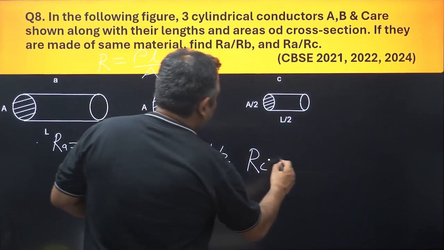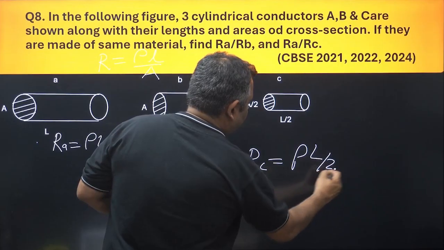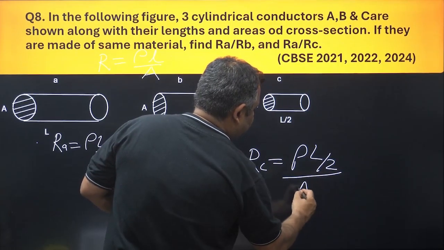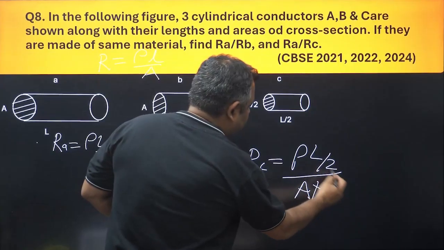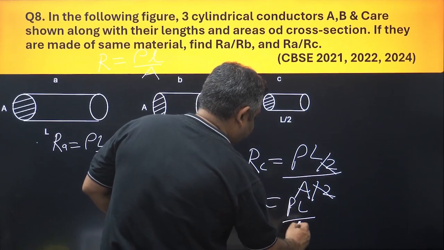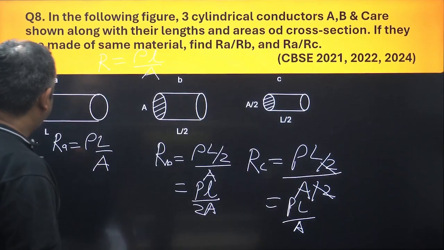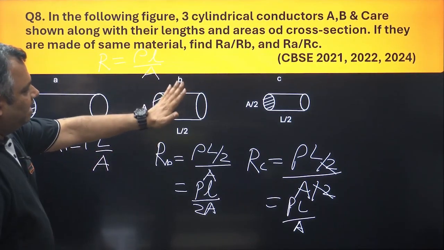RC is equal to rho L by 2 upon A by 2. This by 2 gets cancelled, so it comes out to be rho L upon A. Now what do we need to calculate? We need to calculate RA upon RB and RA upon RC.